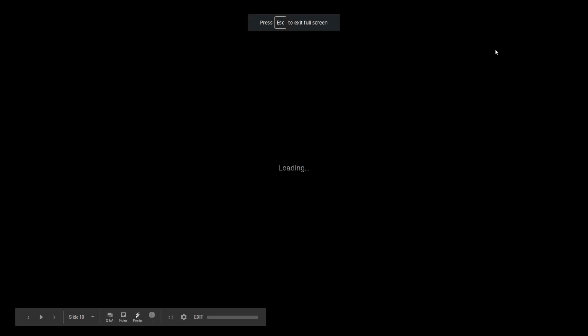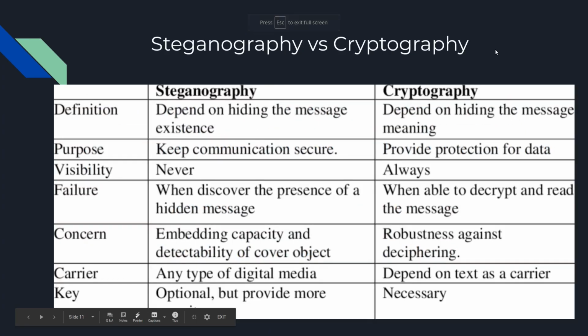Coming on to the second one, steganography versus cryptography. Steganography is basically hiding messages or data. Hiding could be done in images as well as MP4 files or in movie files. We have seen that steganography doesn't require a key. It's not necessary to have a key, but it could be used either way. So you could encrypt a message with cryptography and then add steganography to add a layer of stealth to it. Usually images and MP4 files are used to do steganography.